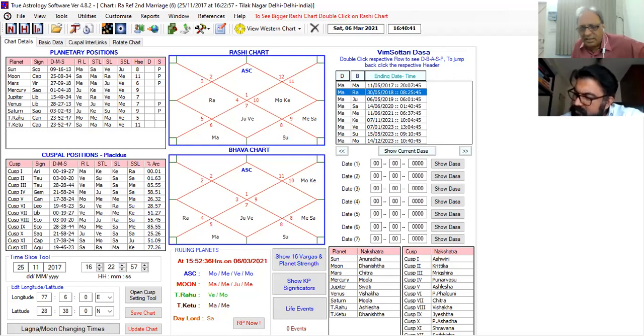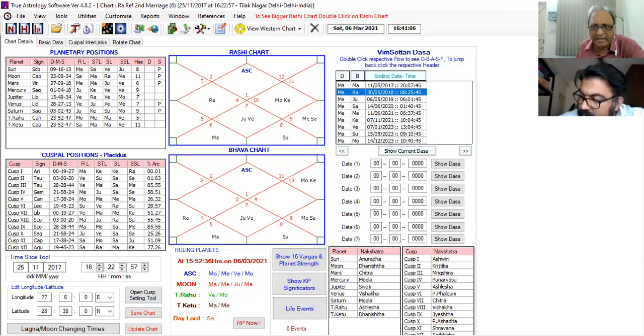See, here the involvement is of the 11th house, and commitment is with the 7 only, not 5, 9, or 11. Now read the promise of Mars. Mars is in Mars star, Jupiter sub, and Venus sub. Mars is there in 9.